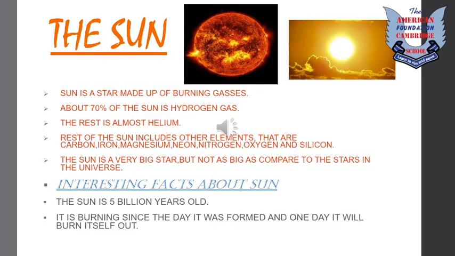The sun is 5 billion years old and it has been burning since the day it was formed, and one day it will burn itself out, and then the solar system will be destroyed. The scientists believe that it will be another 5 billion years before that happens.